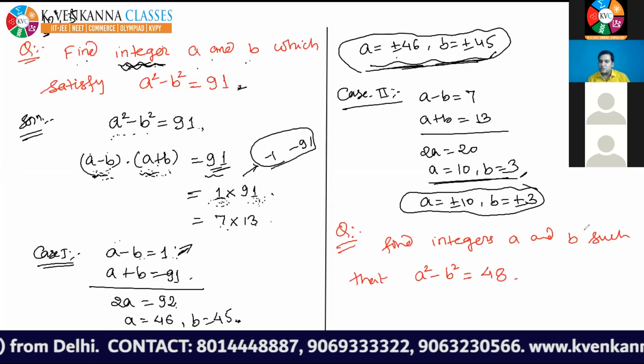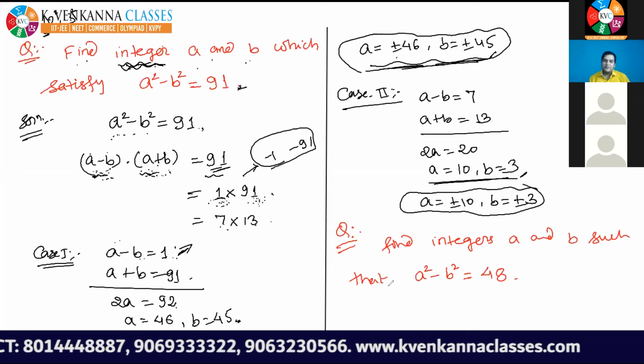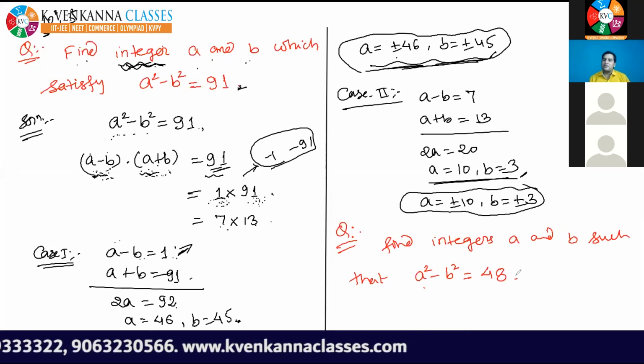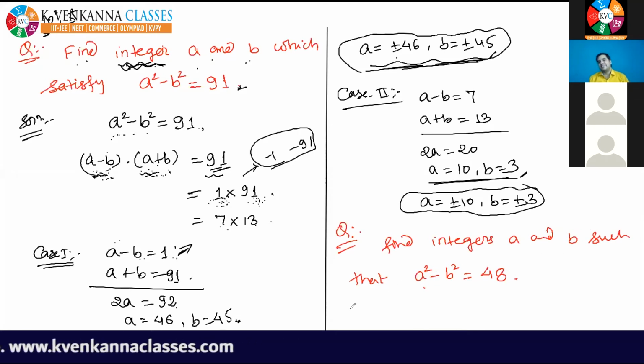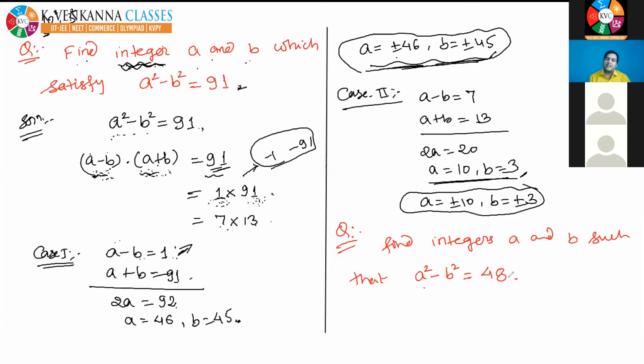You have to find two integers a and b for which a square minus b square is equal to 48. So by solving like this you can get it, but I think here more cases will arise.